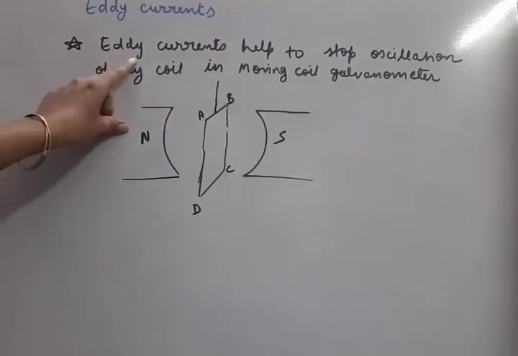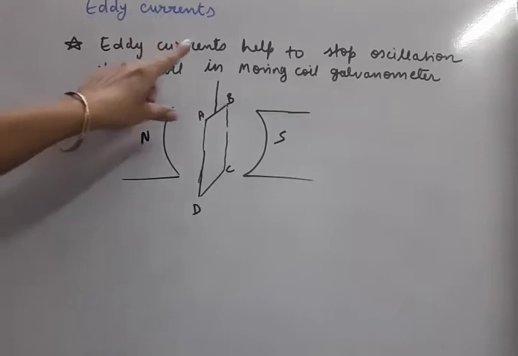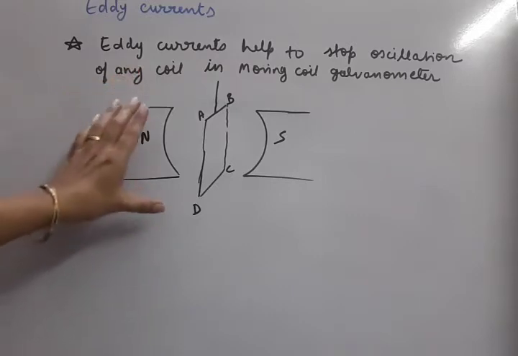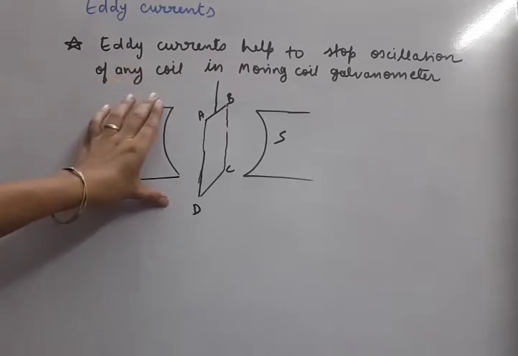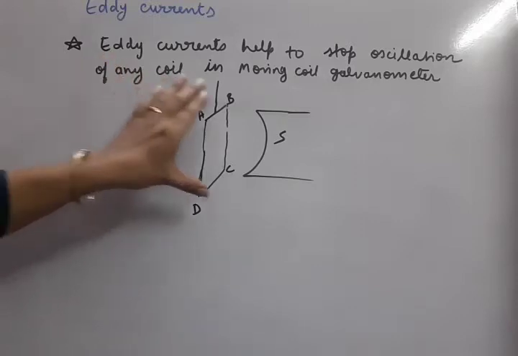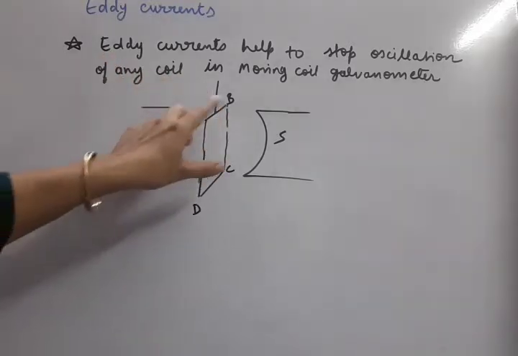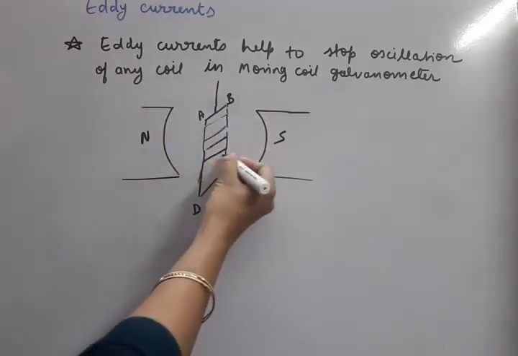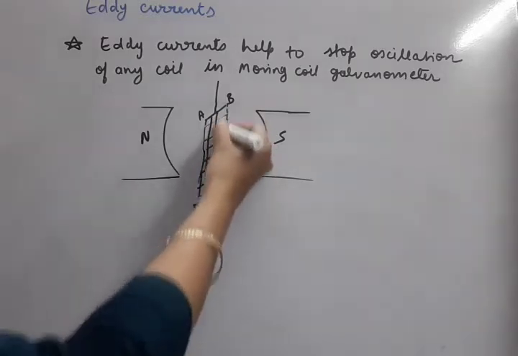Okay, now as I have told you, eddy currents are helpful in some ways, in some experiments, like we have studied about the moving coil galvanometer. Whenever any coil is wound over a core, I can show a core also, here one core is there, that means the medium is present.